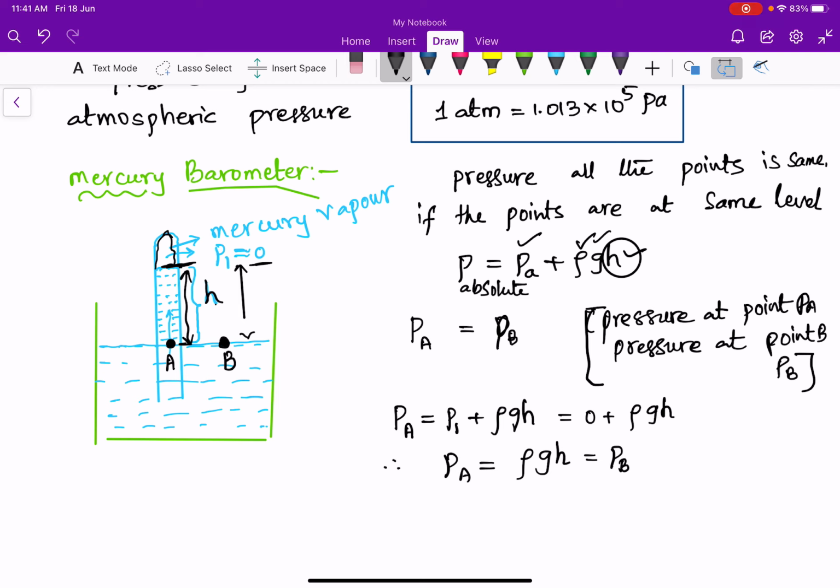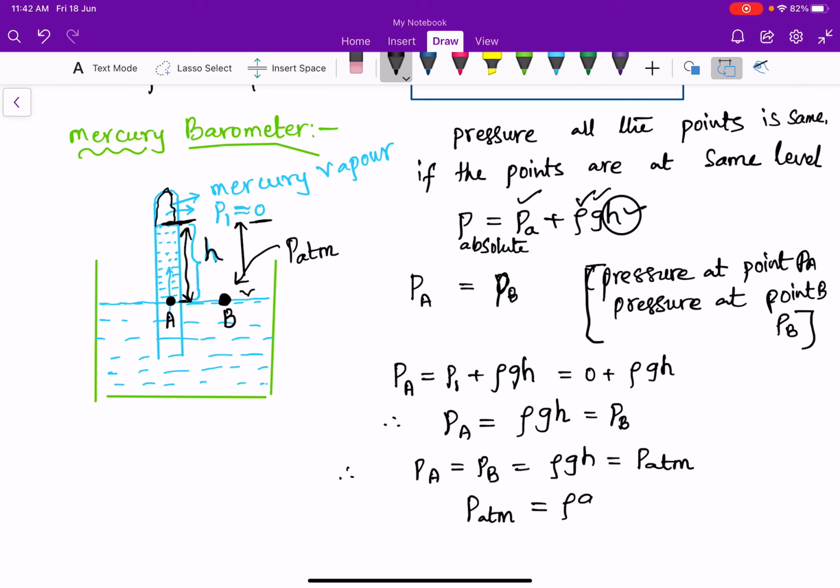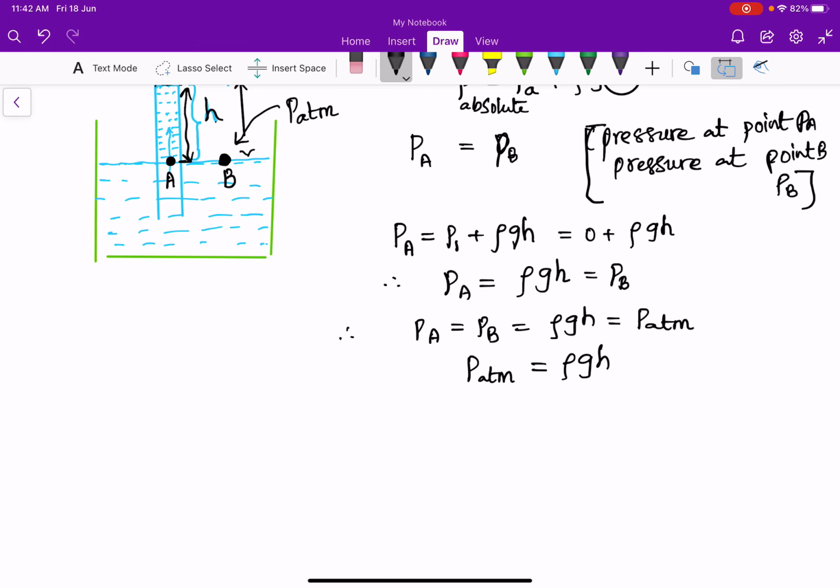What is the pressure at point B? Point B is in contact with atmospheric pressure. So pressure at point A equals pressure at point B, which is rho GH, which equals atmospheric pressure. We know atmospheric pressure is 1 atmosphere, and 1 atmosphere equals 1.015 × 10^5 pascals. So atmospheric pressure can be measured using the height raised in the mercury column.